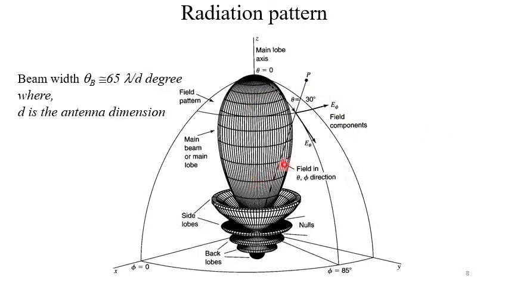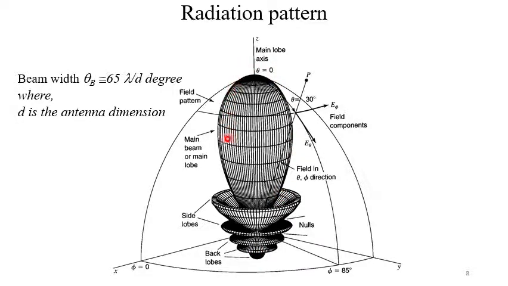So this is one of the patterns. The antenna is somewhere here at 0, 0. You can see that in a particular direction, the z direction, the amount of power is larger, and in the just opposite direction, the amount of power is smaller.